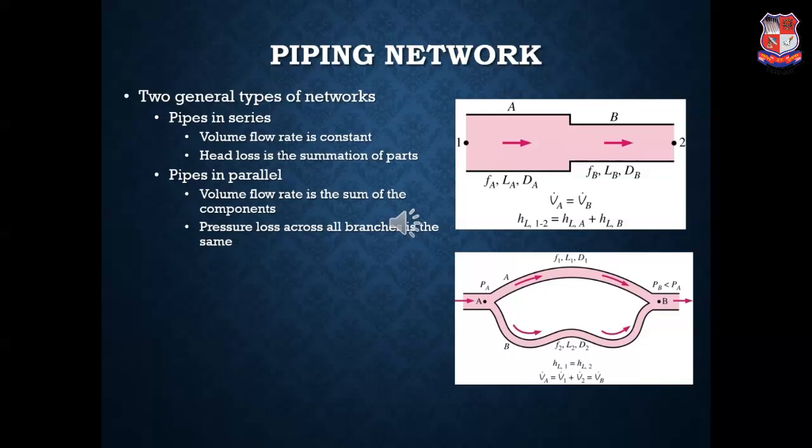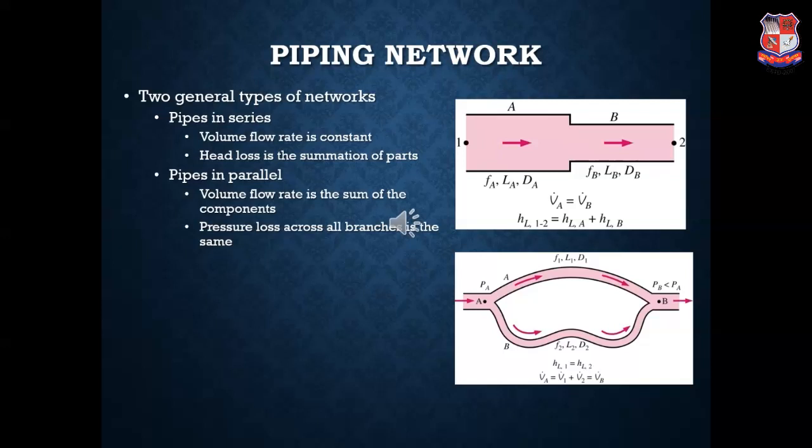You are having two sections. One is section A, another is section B, or we can say that one is section 1, another is section 2. Now, section 1 has a larger diameter than section 2. That is, the flow is facing a contraction situation.